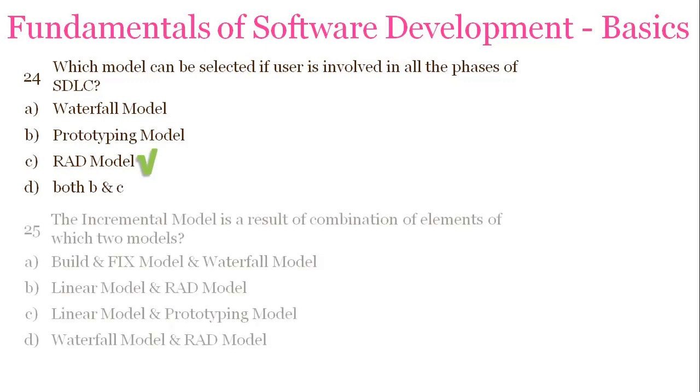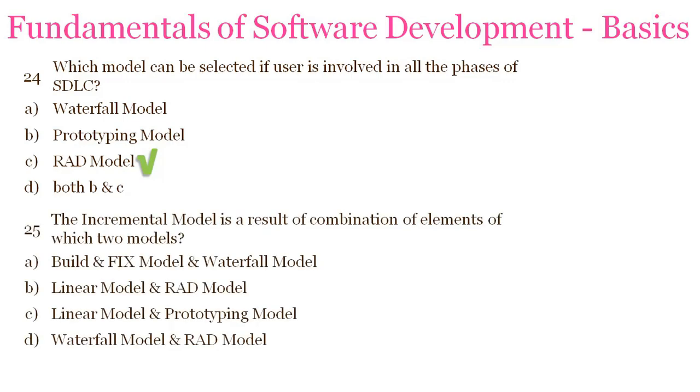The next question is, incremental model is the result of a combination of which two models? Build and fix and waterfall, linear and RAD, linear and prototyping, waterfall and RAD. So the answer is linear and prototyping, where we are moving in one direction linearly, as well as we are giving a prototype to the customer or client, and he or she will give us the changes and feedback. Then after, a new increment or new version will be released.